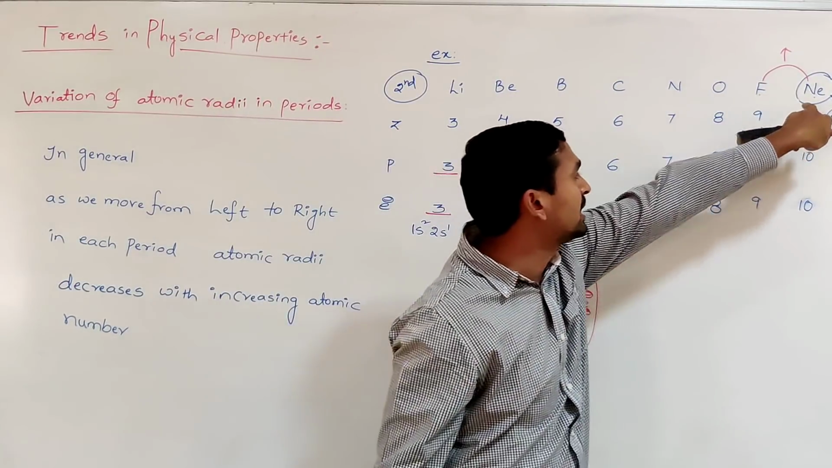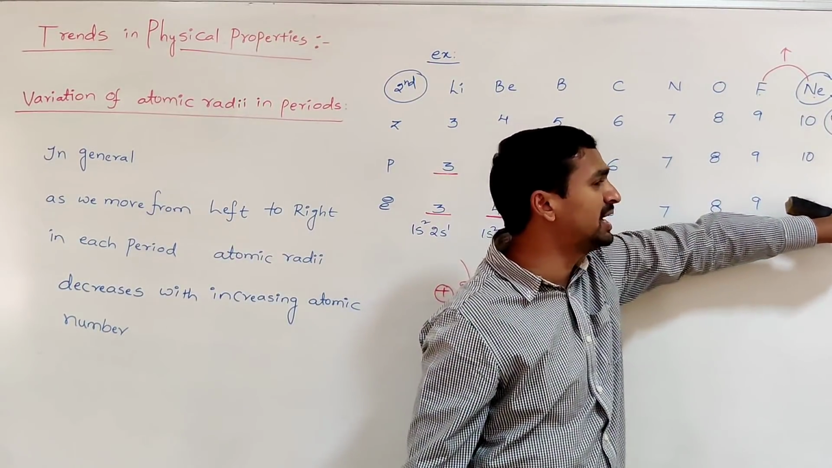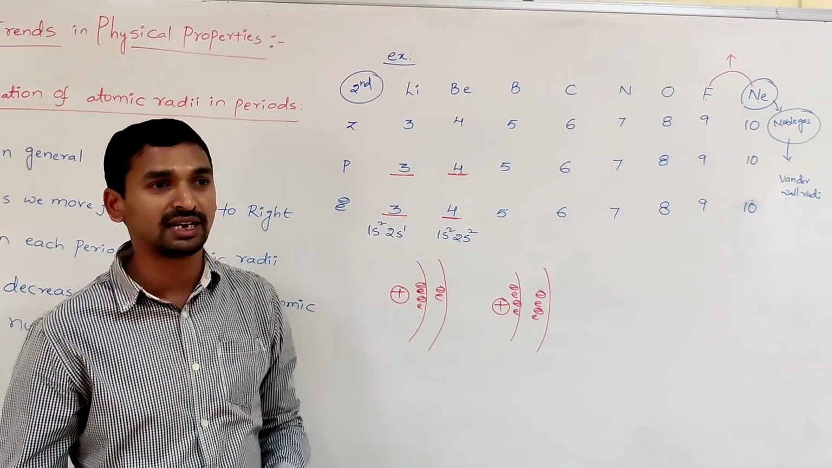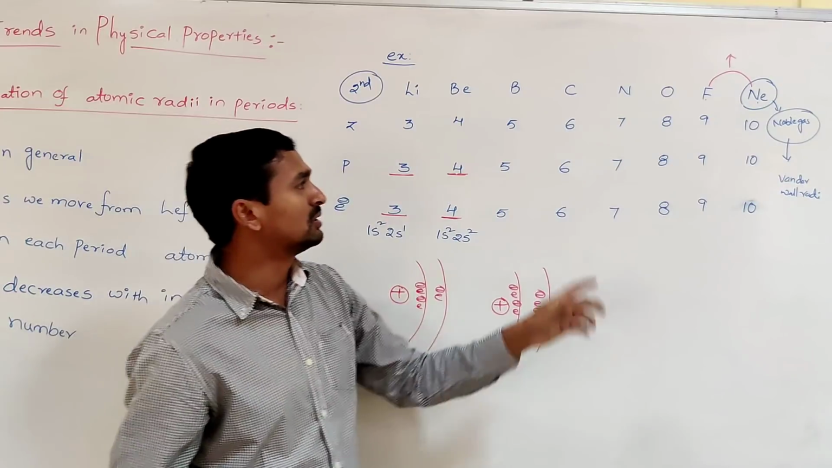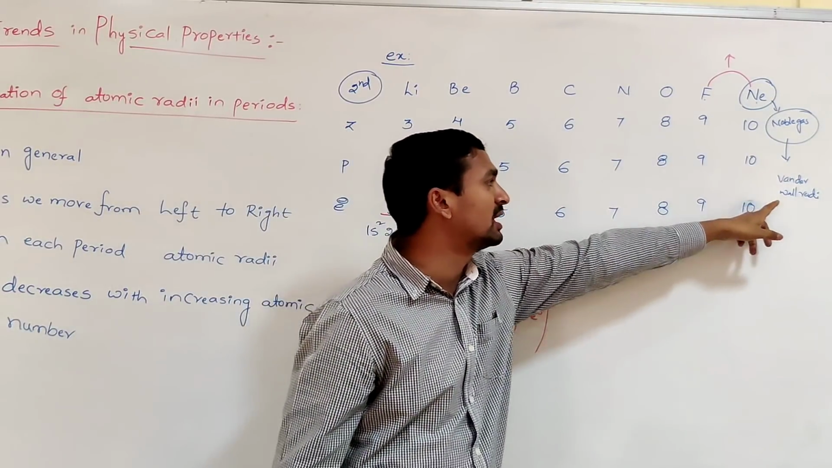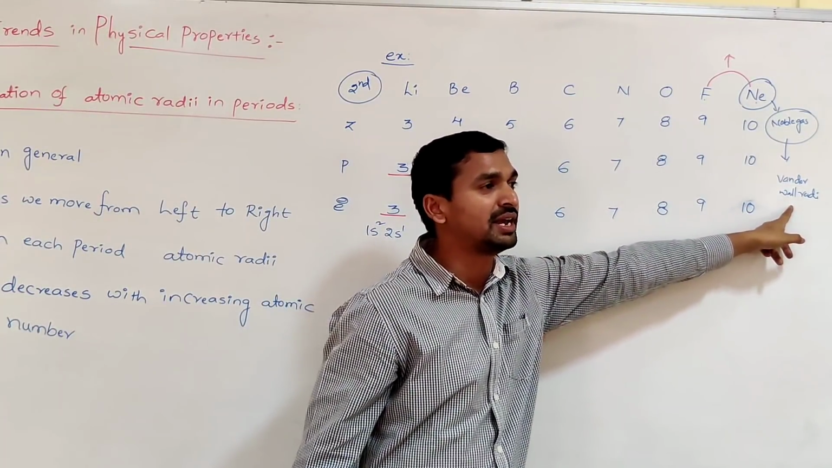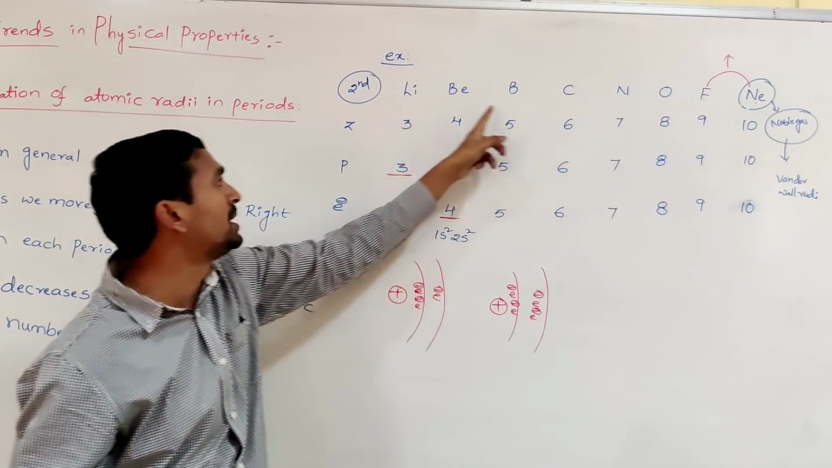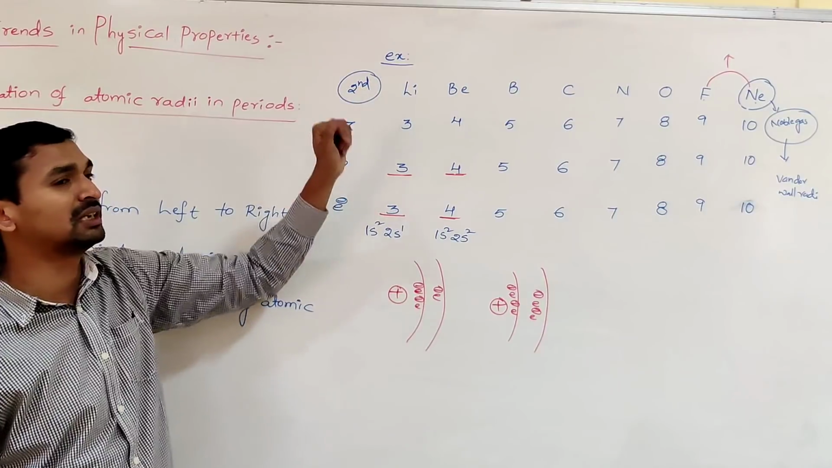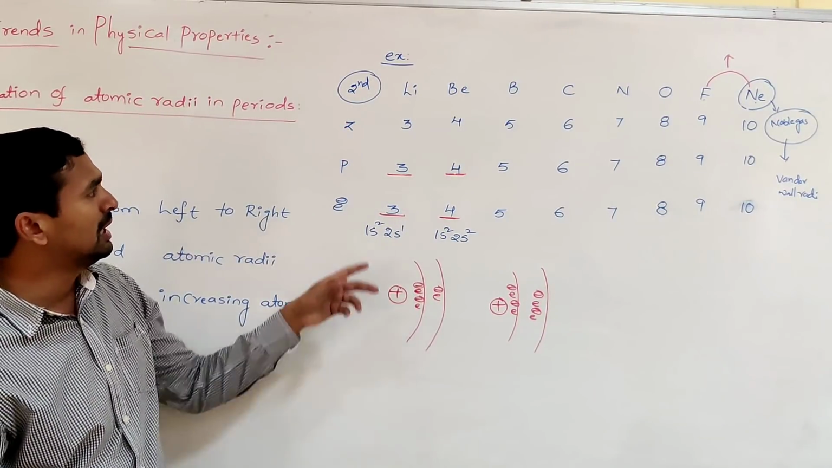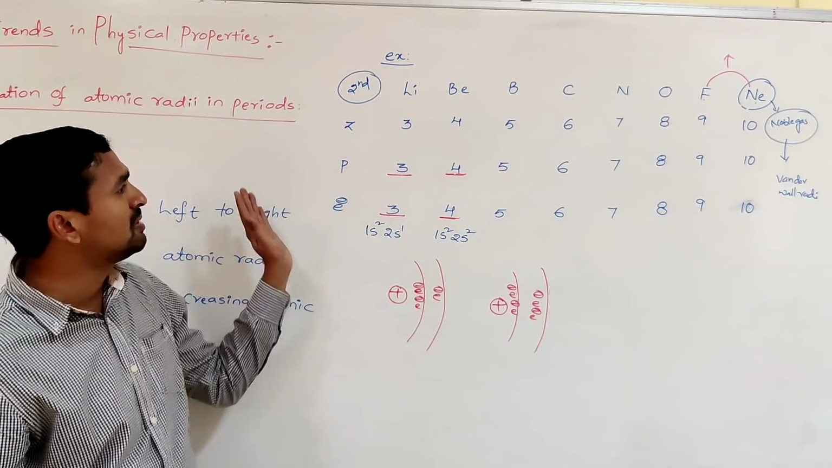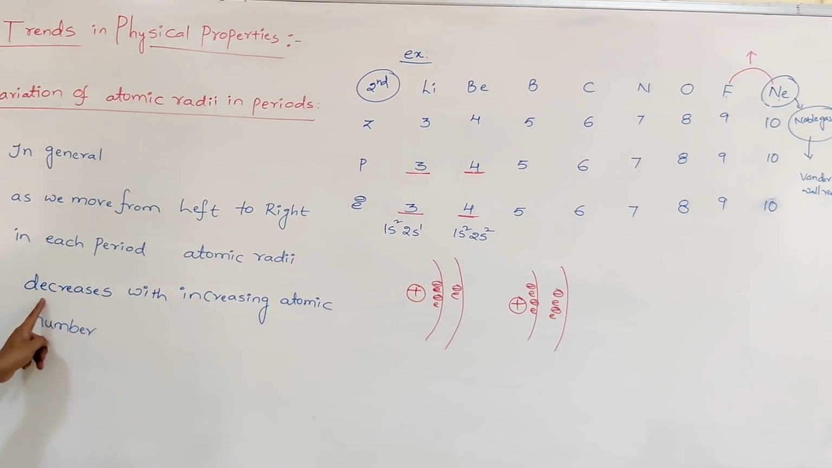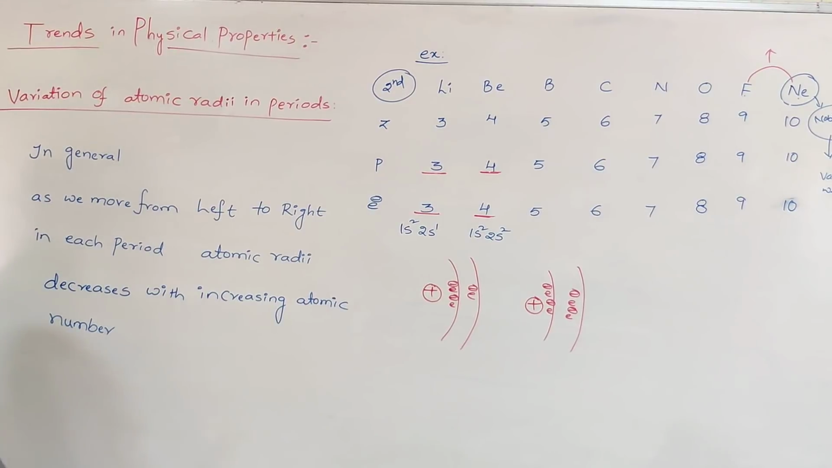Why? Because in the case of neon, we consider Van der Waals radii, whereas in the rest of the elements we consider the covalent radii. The covalent radii is always smaller than the Van der Waals radii. That's why neon is larger in size compared to the rest of the elements present in the second period. Similarly, in the rest of the periods also, as we move from left to right, generally the atomic radii decreases with increase in the atomic number.